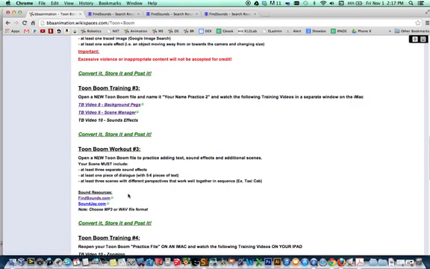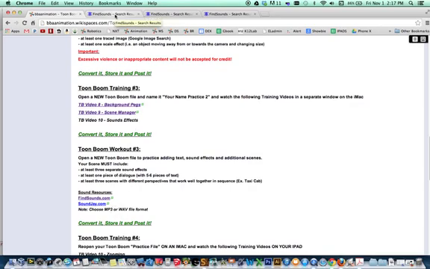The most important thing you need to know about these sites is that Toon Boom Animation Studio only accepts MP3 and WAV file formats. So you want to make sure when you go get the sound effects that you're only grabbing either MP3 or WAV.